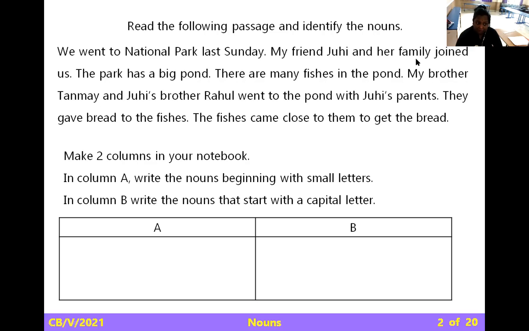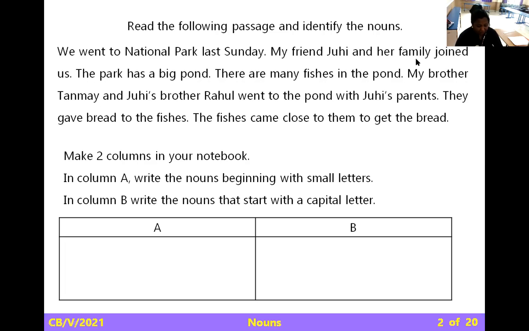A common noun starts with a capital letter only at the beginning of a sentence, or when we write a topic, that time the beginning letter will be capital. Otherwise, no. And a proper noun, at the beginning of the sentence, and anywhere if it falls in the middle of the sentence, we have to write in a capital letter.